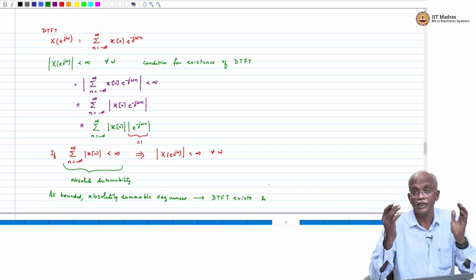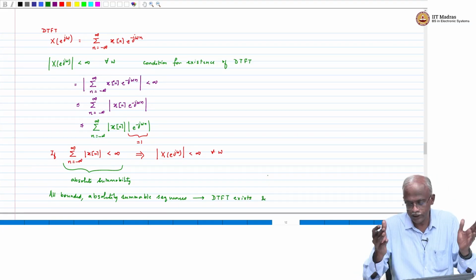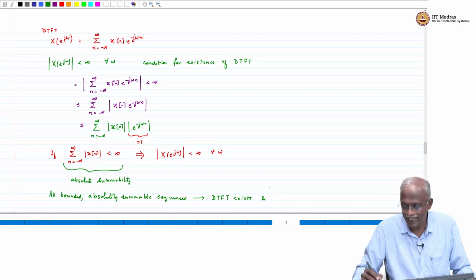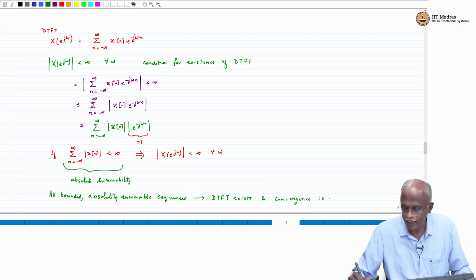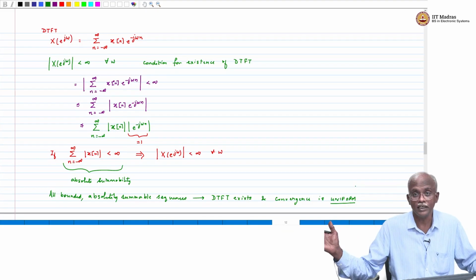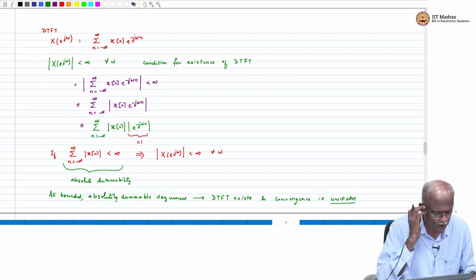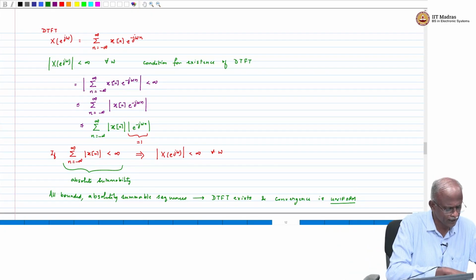The discrete time Fourier transform is an infinite summation, and the convergence of the result to the expression is a uniform convergence. There is nothing conditional; it converges uniformly towards the final result.